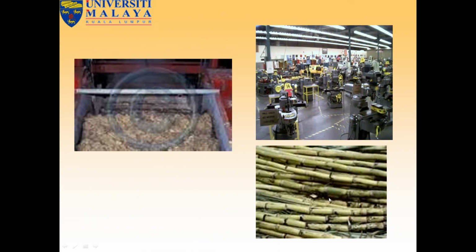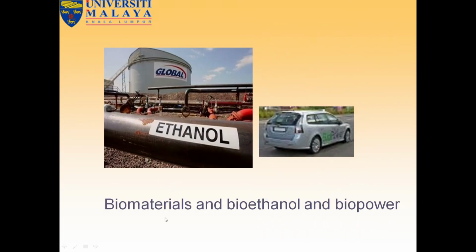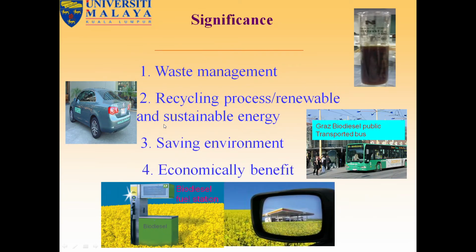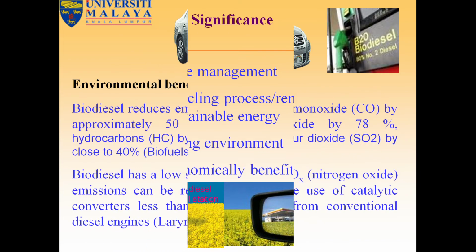You can see here different types of maize waste, also sugarcane waste. And we can see biomaterials, bioethanol and biopower. So globally, they are now producing this in factories. The significance: waste management, recycling process, renewable and sustainable energy, saving the environment, economic benefits. So these are the most important significances.